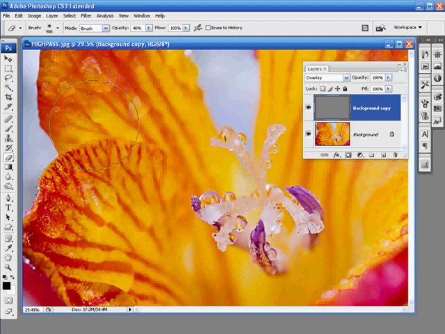Just use a nice big brush. There we go. We use a full pelt eraser, so 100% opacity. We've got the eraser tool, and then we simply rub out the high pass sharpening where we don't want it. So we'll just move around the image very quickly, and we'll end up with something like that. And when we've done that, we'll just see this grey area in the top layer, and that is our high pass sharpening. What we've done is simply removed the effect from around the other areas of the image, so we just have our central sharp area affected by the high pass sharpening filter. Okay, so that's the eraser method.